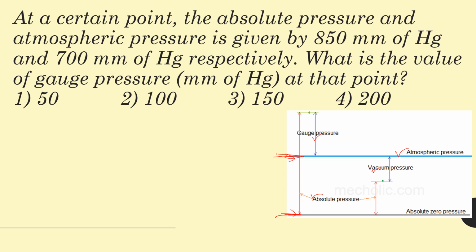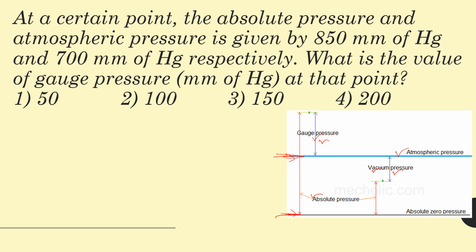So if the pressure is above atmospheric pressure, it is known as gauge pressure, and if the pressure is below atmospheric pressure while measuring from atmospheric pressure, it is known as vacuum pressure. Okay, so if the pressure is more than atmospheric pressure, it is known as gauge pressure, and if the pressure is less than atmospheric pressure, it is known as vacuum pressure. But if the pressure is measured from absolute zero pressure, it is known as absolute pressure.